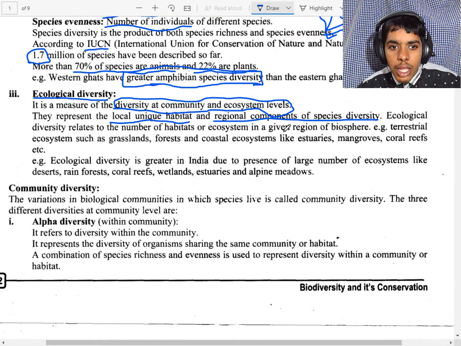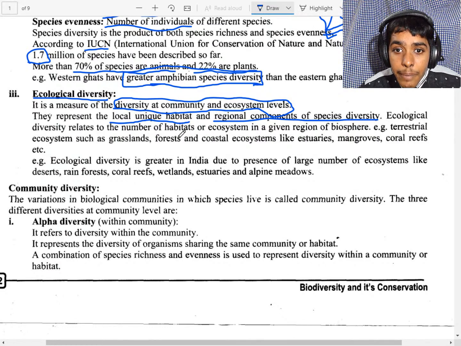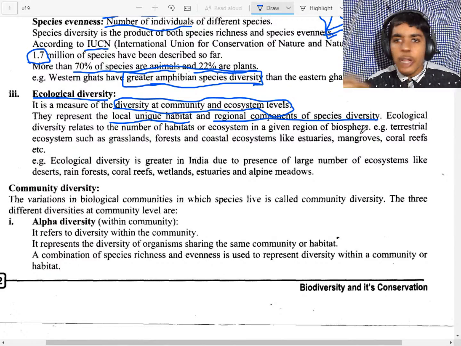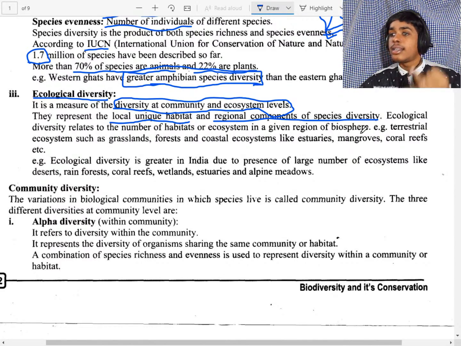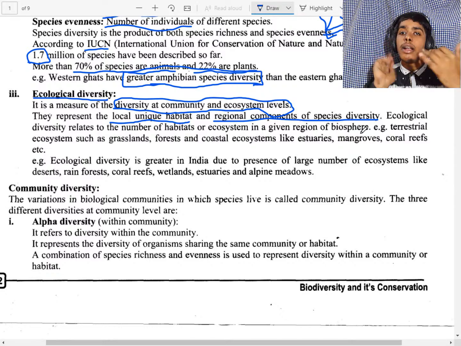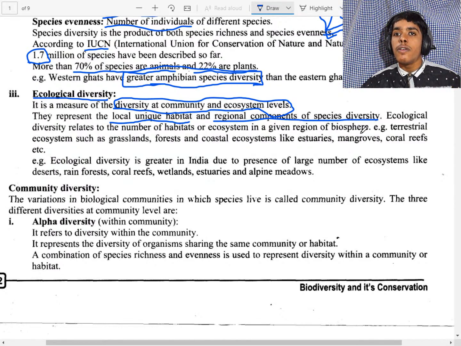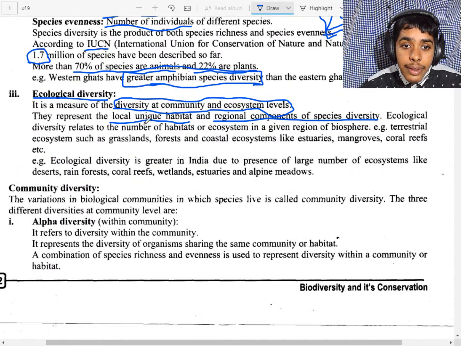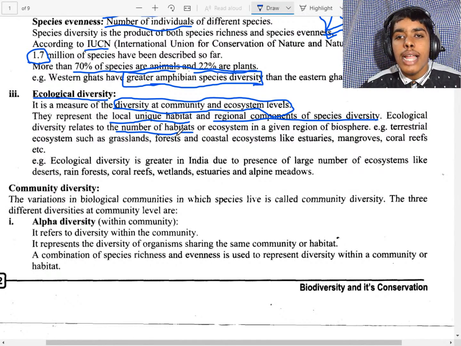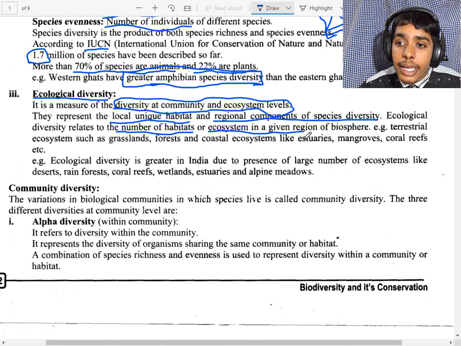Now we will see, they have given another definition. Ecological diversity relates to the number of habitats or ecosystems in a given area of the biosphere. For suppose, in India where we live, there are deserts, coastal areas, tundras, ghats. That means in India there are lots of different types of ecosystems, that means lots of diversity. They are saying that India has more than 6 types of habitats or ecosystems in a given region of the biosphere.